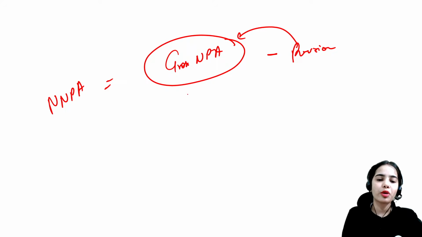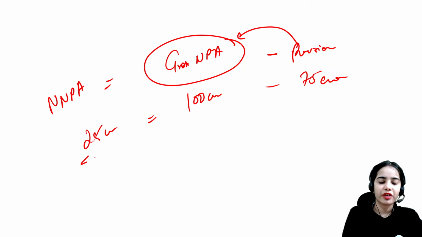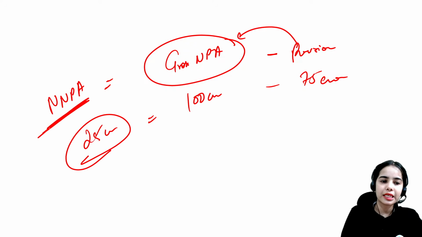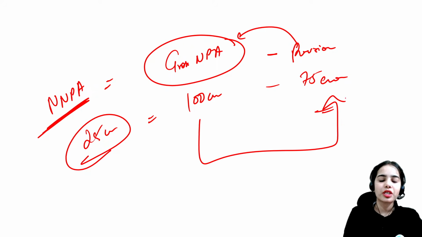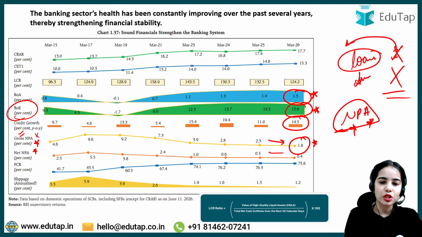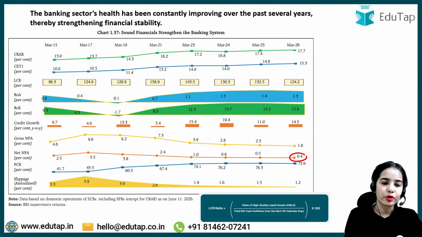Okay, gross non-performing asset, let's say 100 crores, the provisions that the bank has is 75 crores, so the net non-performing assets will be 25 crores. So net non-performing asset is the gross non-performing asset after deducting the provisions. So this has also reduced to 0.4%. The net non-performing asset is 0.4%.